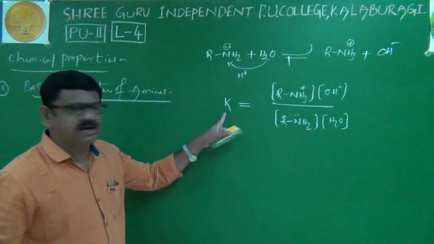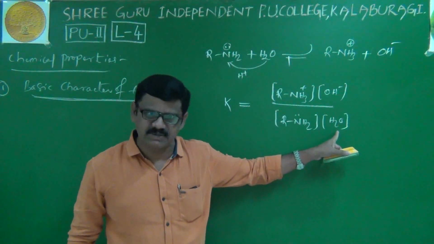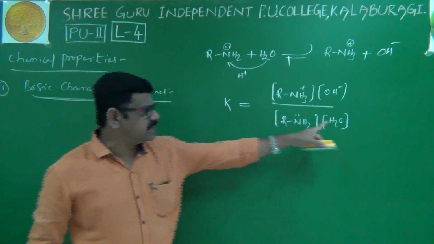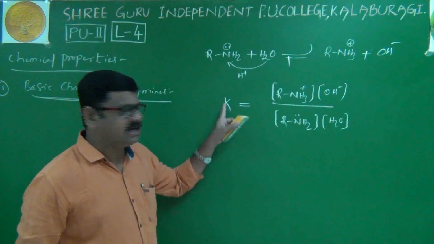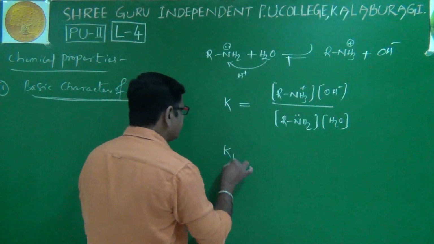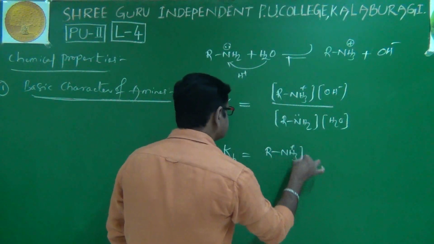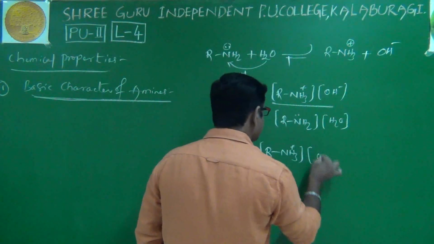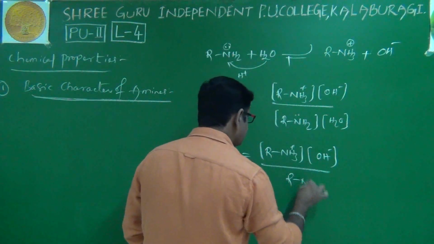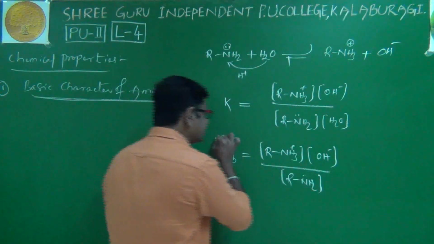Water concentration is also constant, so we cross multiply: K into H2O, being constant, is represented by another symbol, Kb. So Kb equals RNH3 plus into OH minus divided by RNH2. This is the Kb expression.